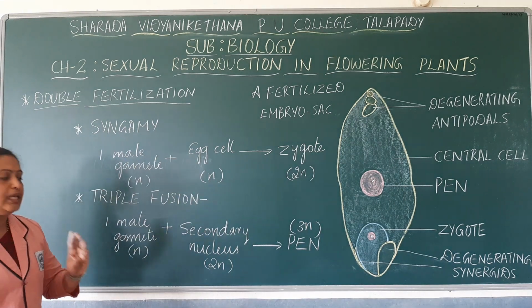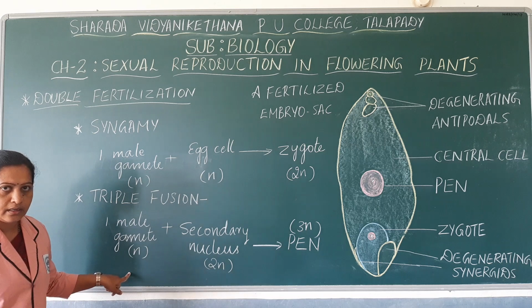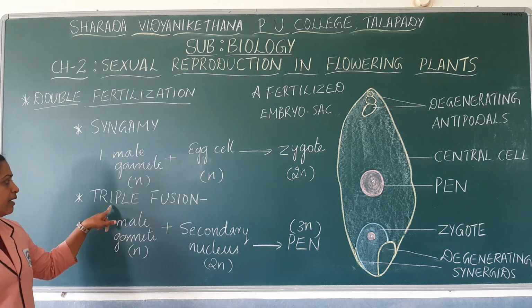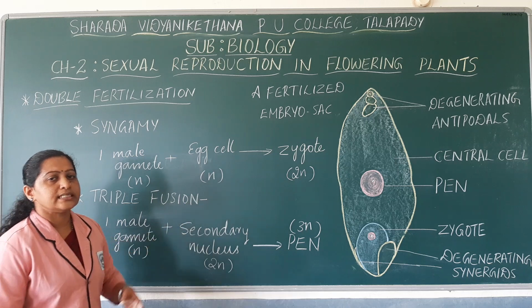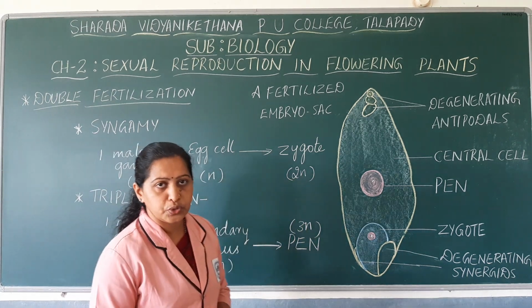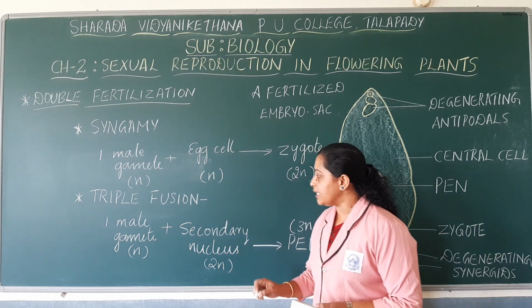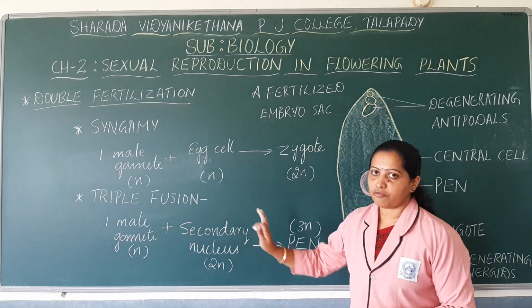Since three nuclei fuse together here, this fusion is named triple fusion.